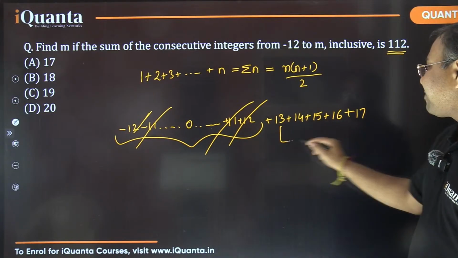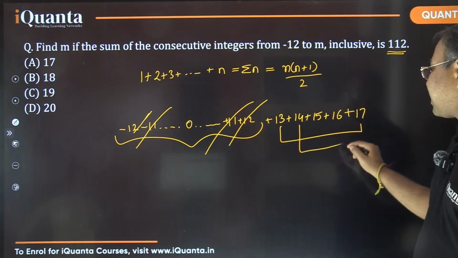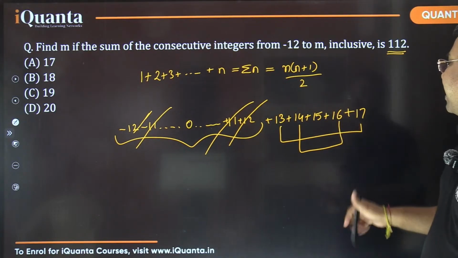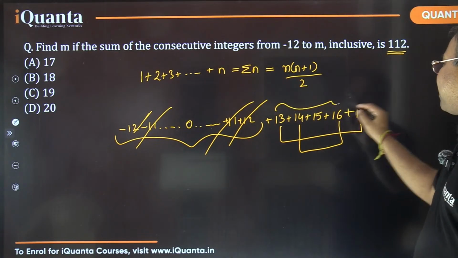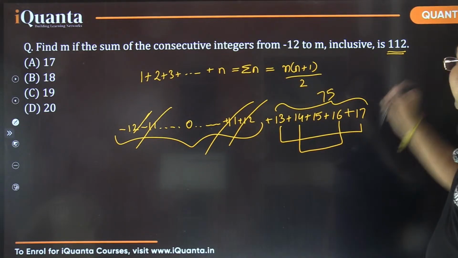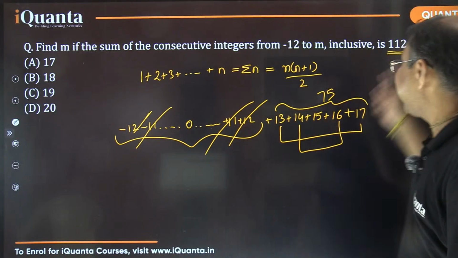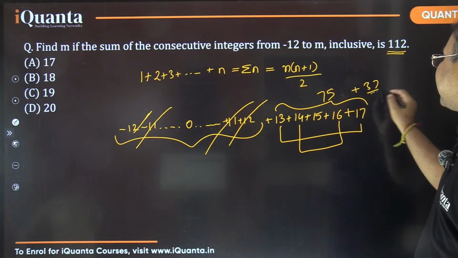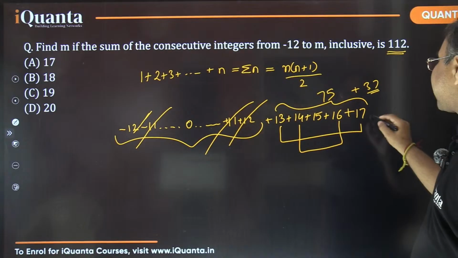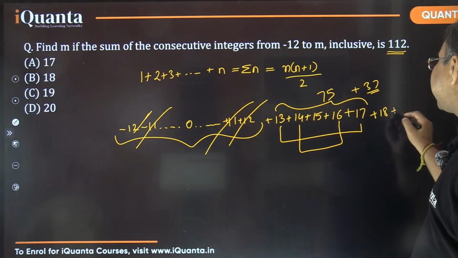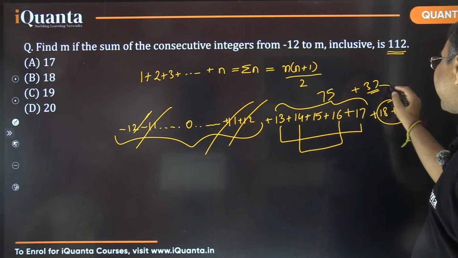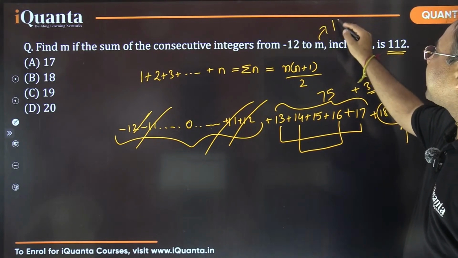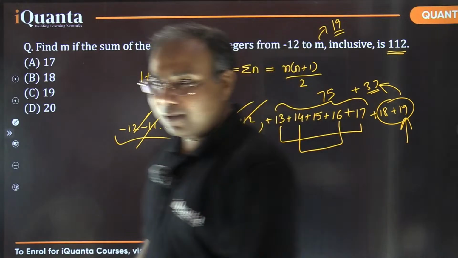So 13 plus 17, 30. 14 plus 16, 30, and 15. So 30, 30, 60, 60 and 15. It is 75 only. So far, the sum has been 75. But we wanted 112. कितना और चाहिए? I can find the difference. That is 25 plus 12, that is 37 more. I want 37 more, right? और 37 कैसे बनेगा? Next number is 18. That is not sufficient. I want 19 as well. That's sufficient. That's fine. So 19 is the last number, or basically the value of m comes out to be 19. Fine, simple.